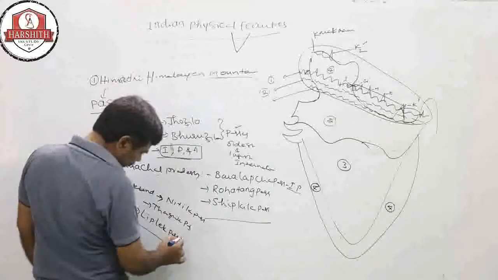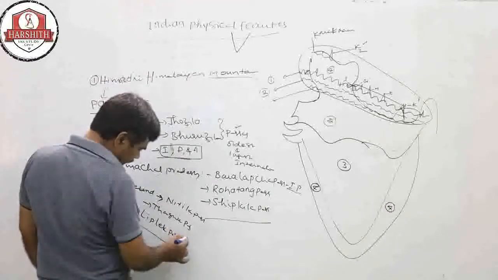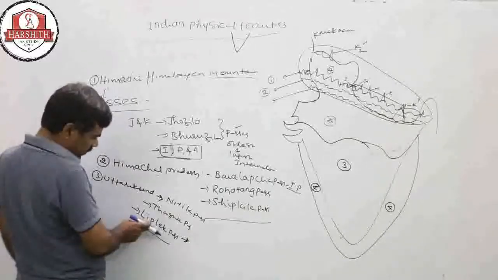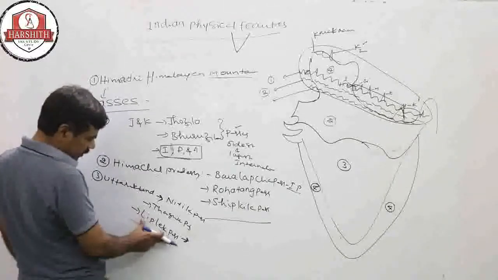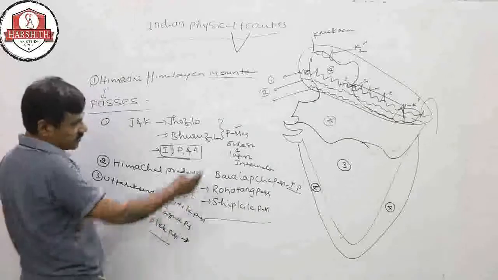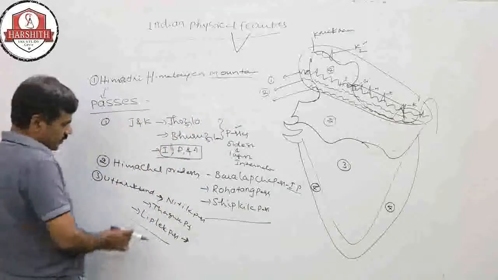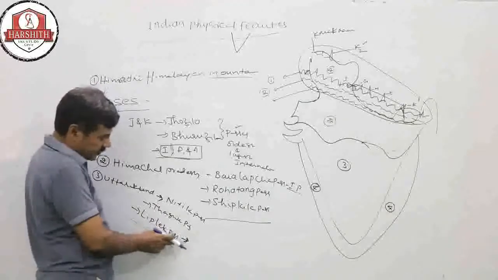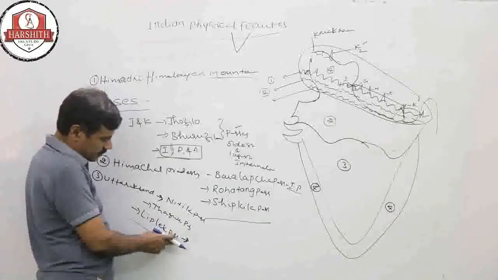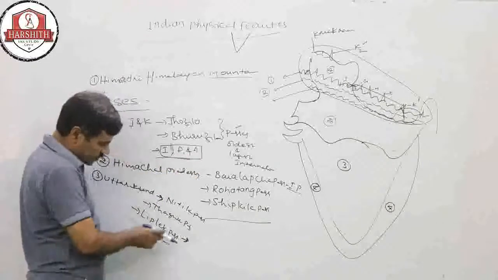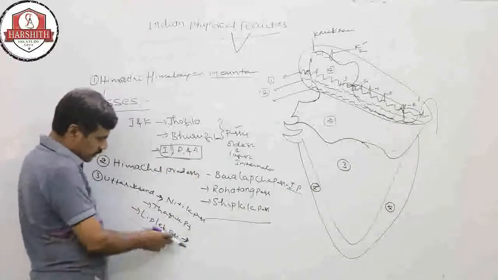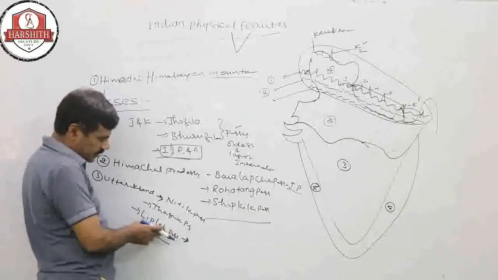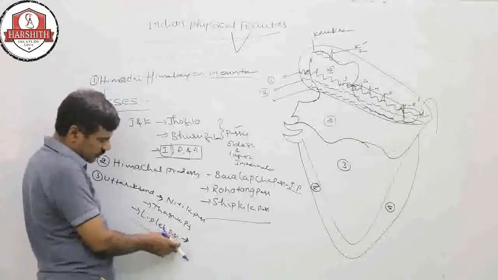So Lipulekh Pass has recently been highly controversial between India and China, because Lipulekh is one of the places there. This place is claimed by China. So this Lipulekh Pass is one of the places which is in India, but recently Nepal is showing in its national maps that this Lipulekh belongs to them.